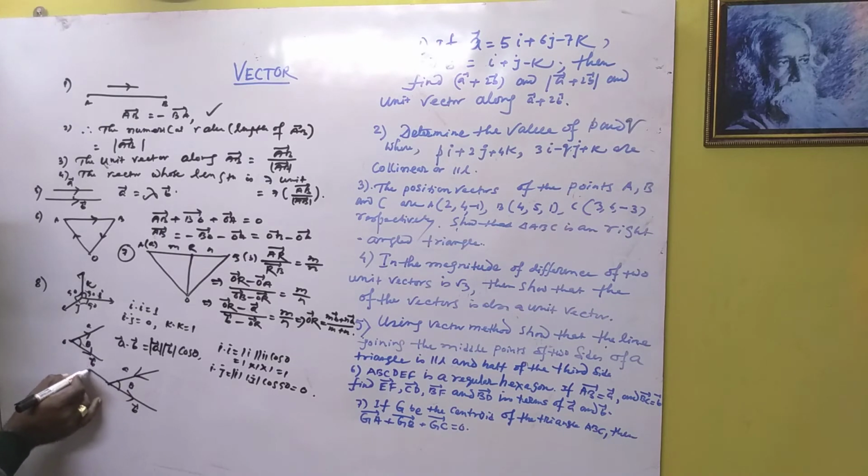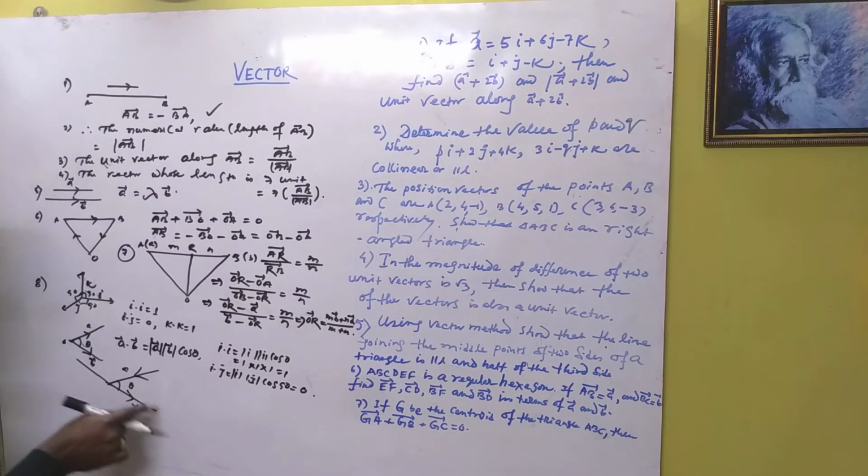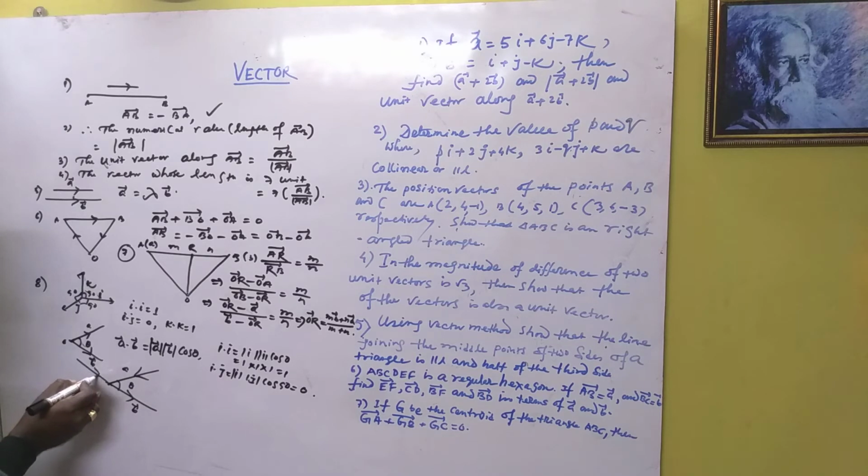Moving both to the position O, then the angle is this. If the angle is given as theta, then the resultant angle between the two vectors A and B is pi minus theta.